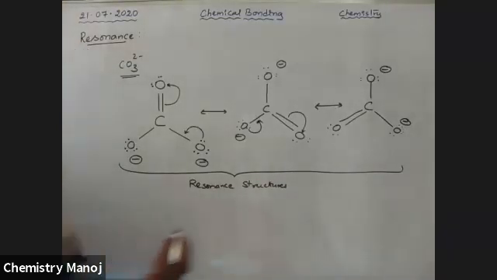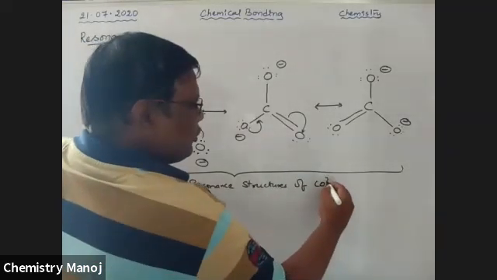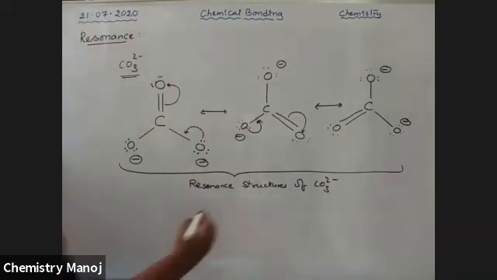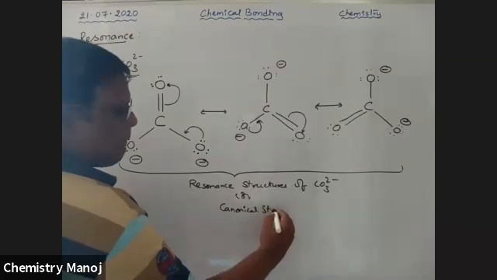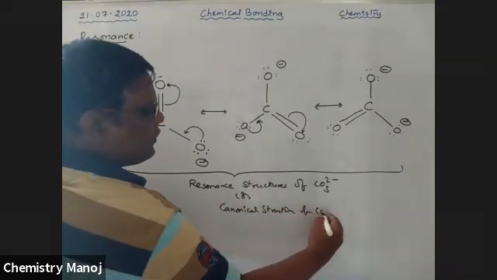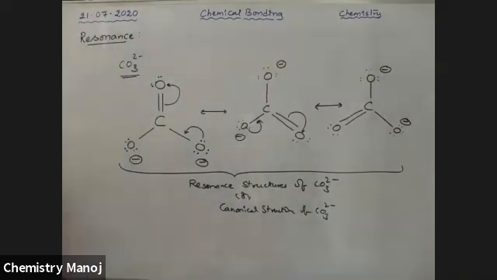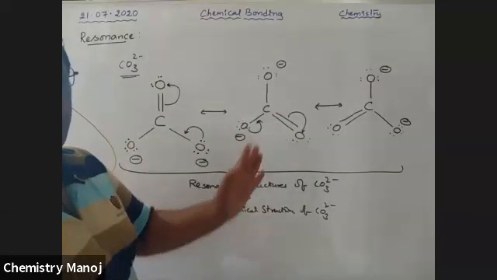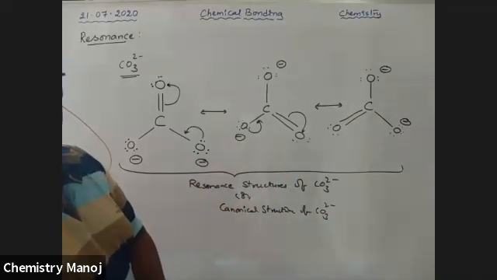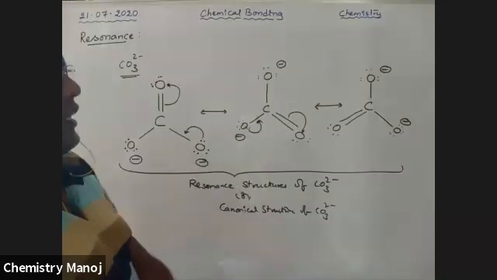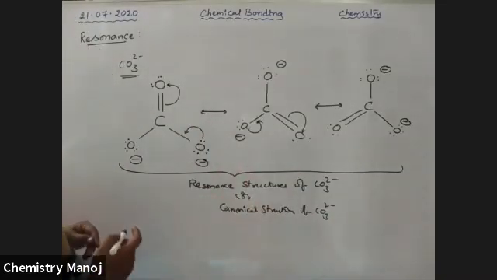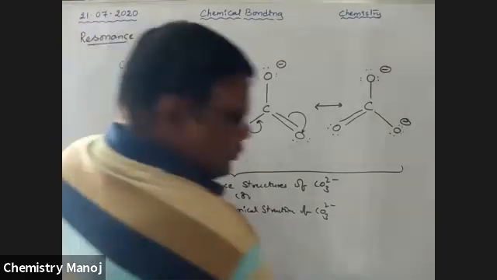Resonance structures of CO3 2 minus, or canonical structures of CO3 2 minus ions. Okay, so all these 3 structures are actually not existent. These are imaginary structures. So the combination of all these 3 structures will give a perfect structure, that is the hybrid structure, resonance hybrid structure. I am drawing here.